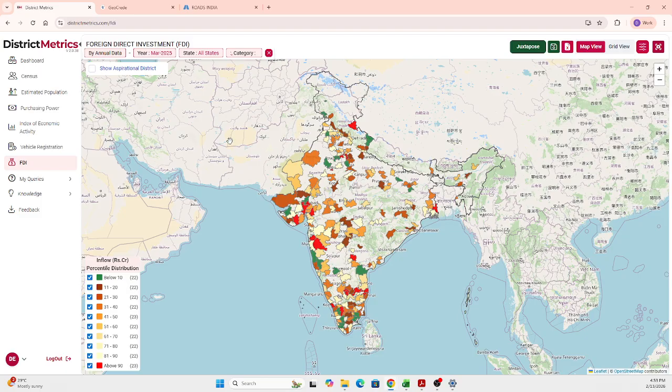So here in district metrics, as sir mentioned, we have the demographics data, that is the census and the estimated population information. We have the purchasing power information based on the population group and the different conditions that appear over there. And we have the index of economic activity, the vehicle registration data, and the foreign direct investment. So you can easily get the data and make it visible in the map. You can export that into Excel using the grid view, and you can slice and dice the data in whatever way is possible, and you can draw many research insights. So this is about the district metrics.